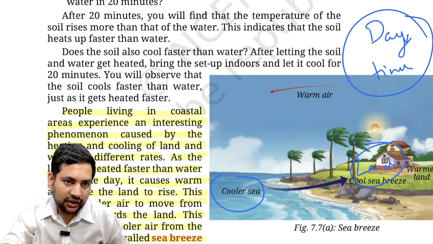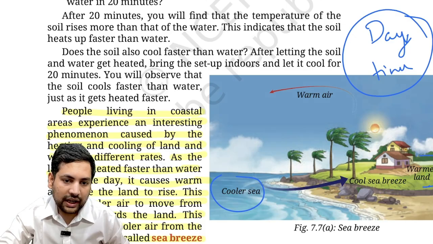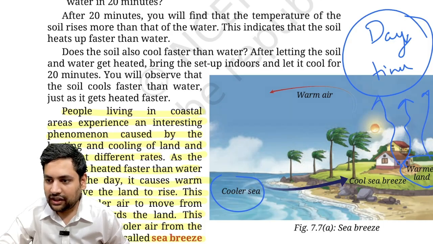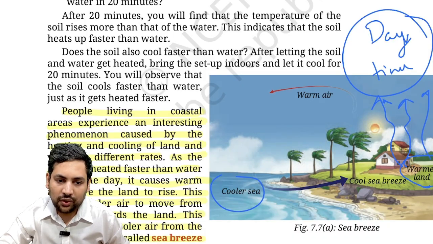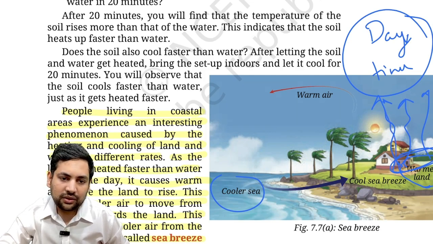This also they have written already. So see this. Yeah, so there is warmer land and cooler sea. Now what will happen? If there is warmer land, this will rise above like this, correct? The warm air will rise above. So basically this warm land will heat the air around it on the lower part, and this air will rise up.